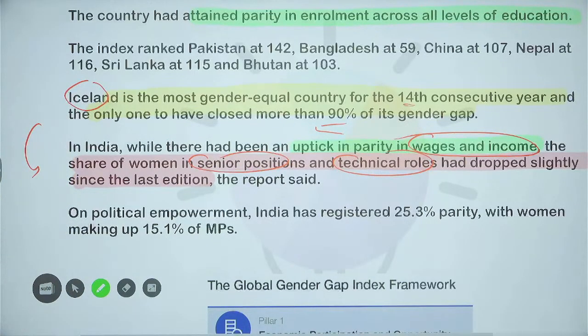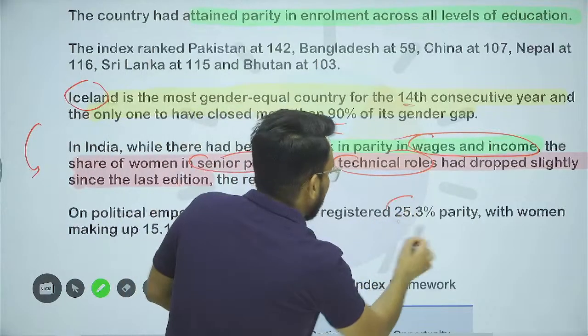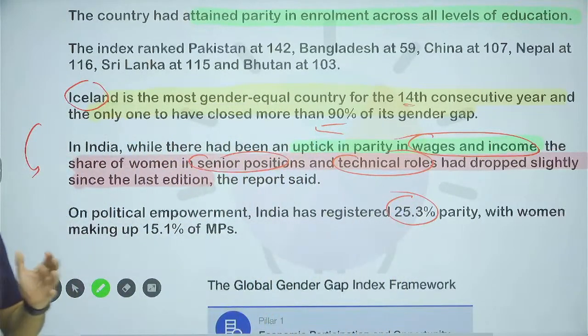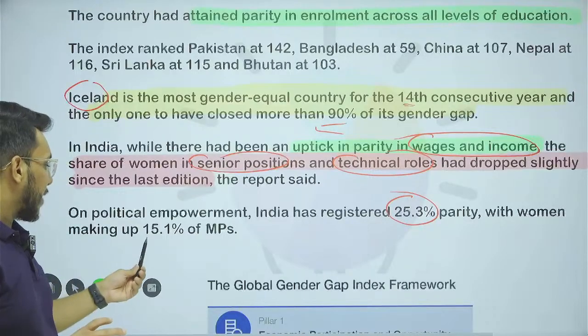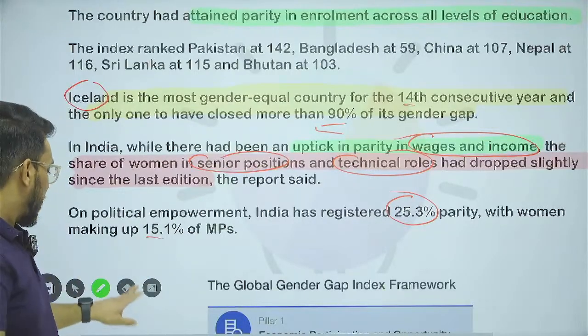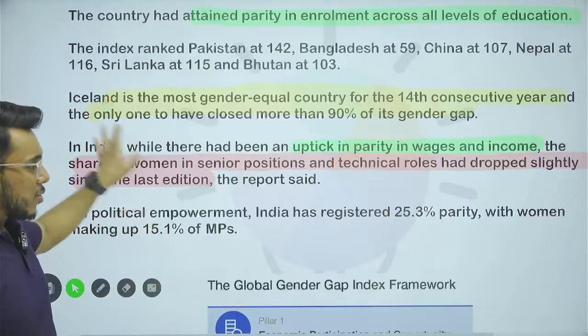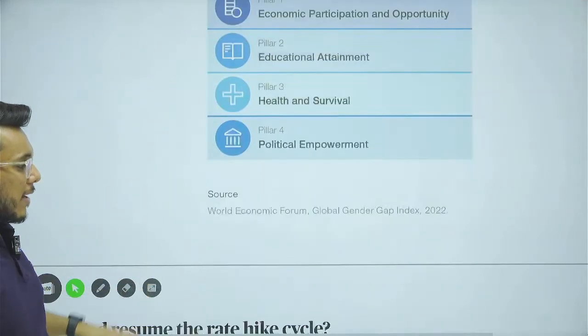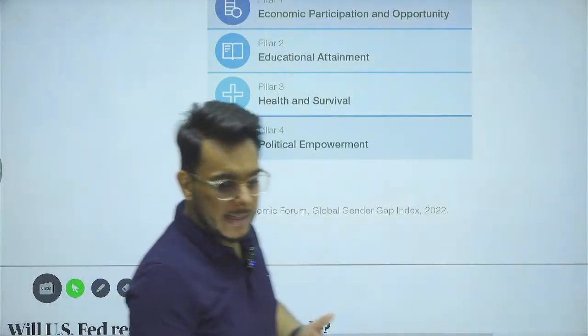However, on political empowerment, India has registered 25% parity, and out of the total number of MPs that we have, around 15% of MPs now in India are women. So these are some of the takeaways from the World Economic Forum's Gender Gap Index.